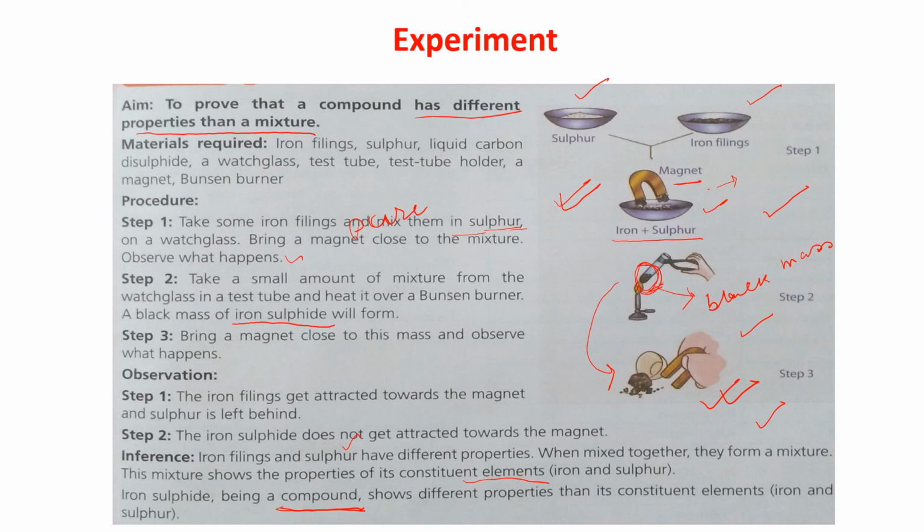So when we are just mixing it, it is a mixture. All the properties are retained. But when we are heating it, it becomes a compound. So the original constituent particles lose their properties. A totally new thing is formed, and that is why it is a compound. That is why it is not being attracted towards the magnet. Am I clear?